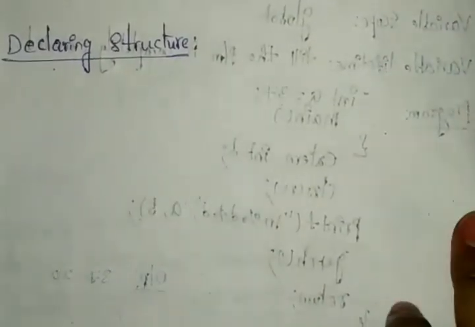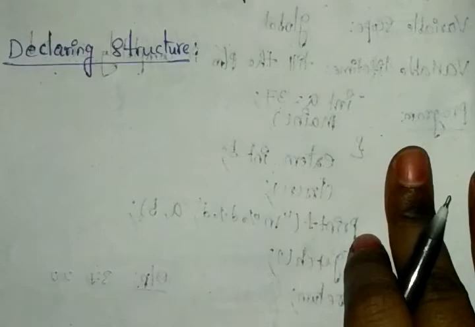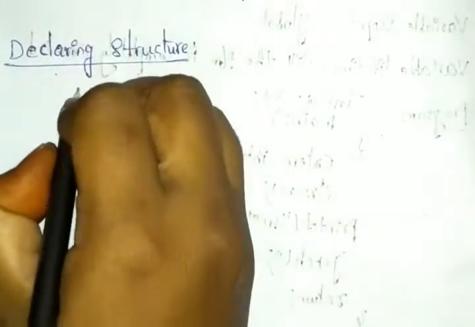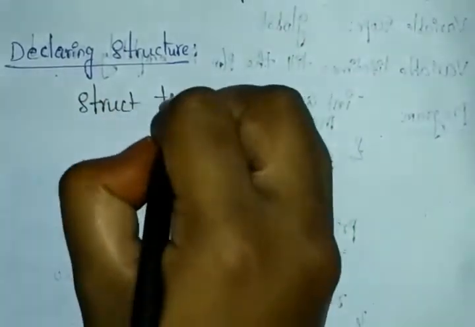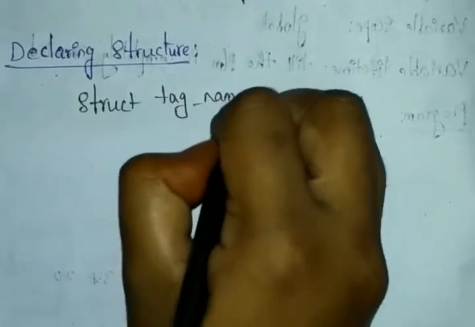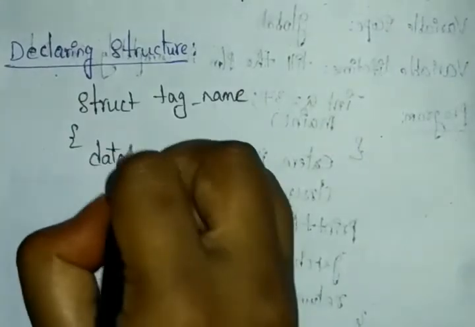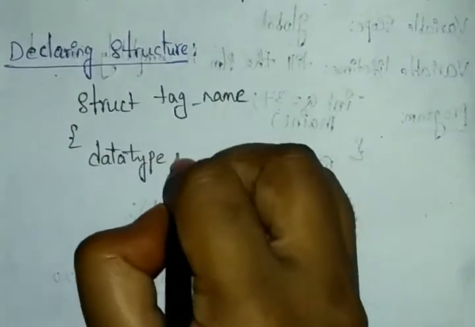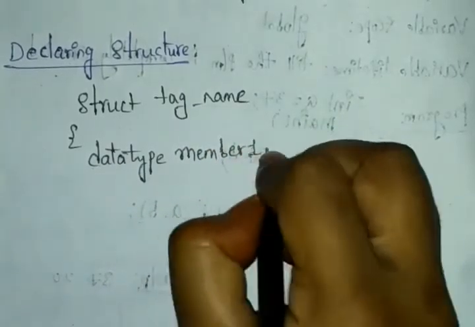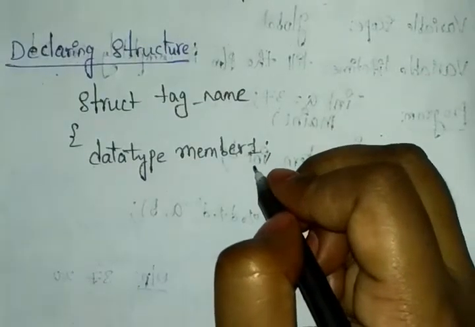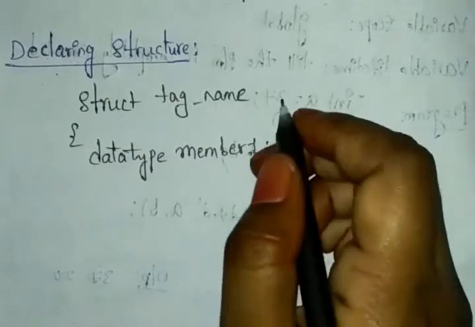Declaration of the structures. Declaring of the structure can be performed by using the struct tag name. Here I am writing: first it will have the struct tag name. After that it will have data type and the member. Here the member we can also call variables, member variables. In functions we have members of the functions, right? So like that, member variables.